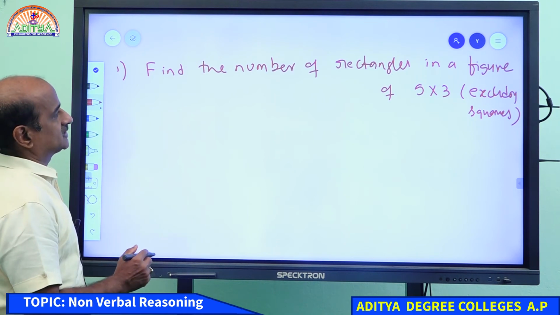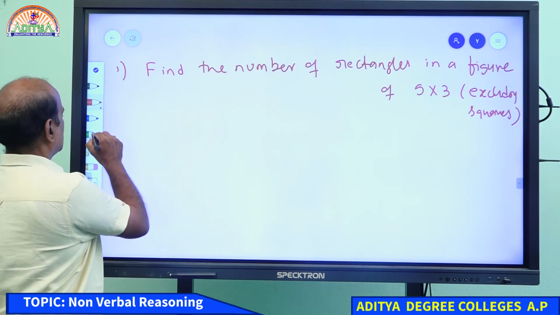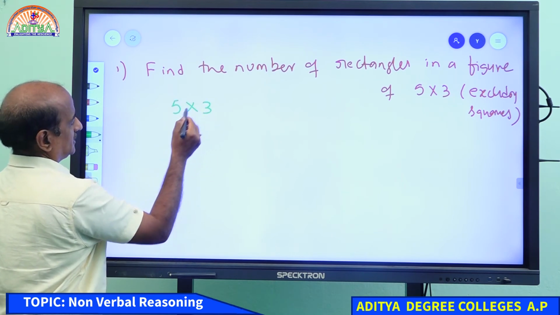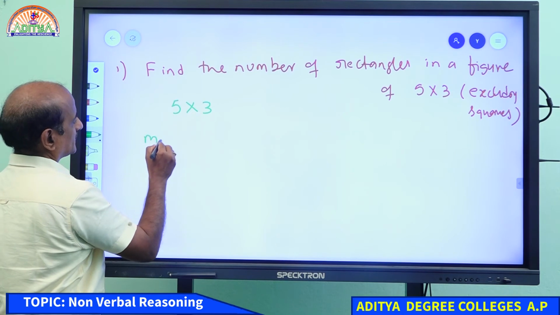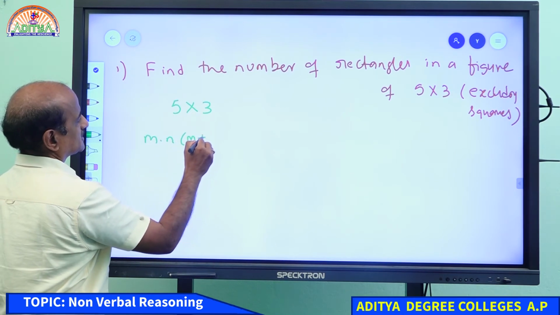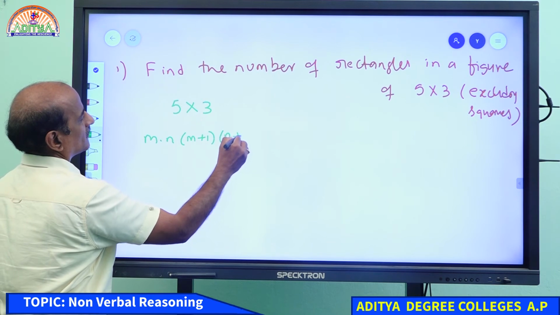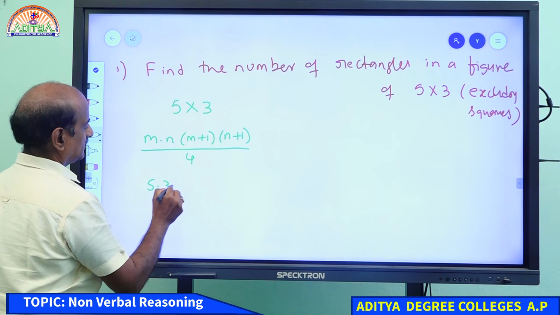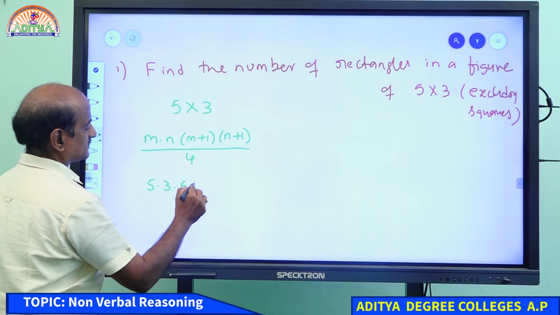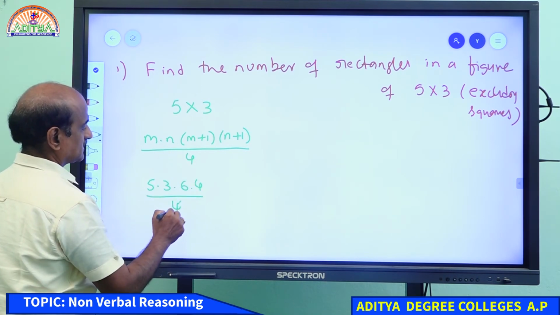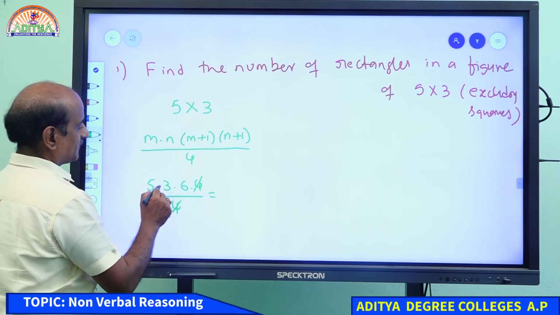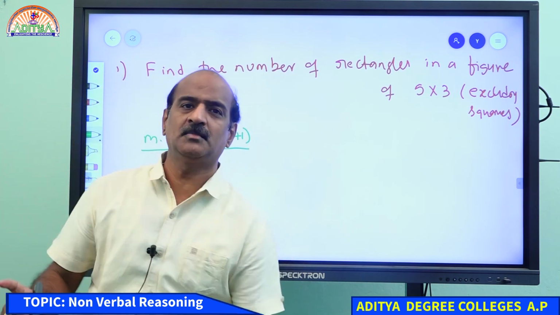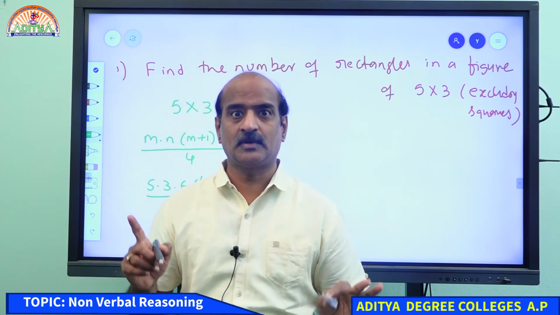Remember student, because this is a 5 by 3 figure, the total number of elements are 5 into 3, 5 plus 1 is 6, 3 plus 1 is 4, by 4. Cancel. So 15 into 6, 90. Remember, 90 is the total number of figures including squares.